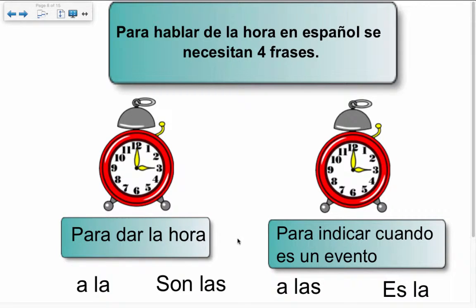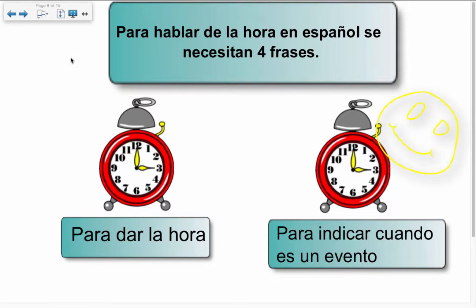Well, we know that to give the hour, we're always going to use the verb ser in either the form singular or plural. So let's drag these over. When we want to indicate when there's an event, we're always going to use the verb a con artículo la. And depending on the time, again, it's going to be plural or singular, la or las, but it is always feminine.